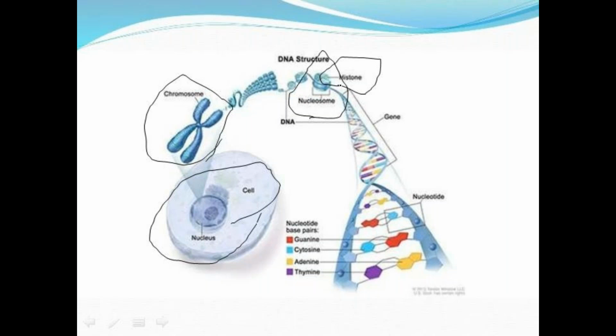Here, the functional unit of the genetic information resides in the chromatin, and that chromatin contains many genes, and these genes contain the